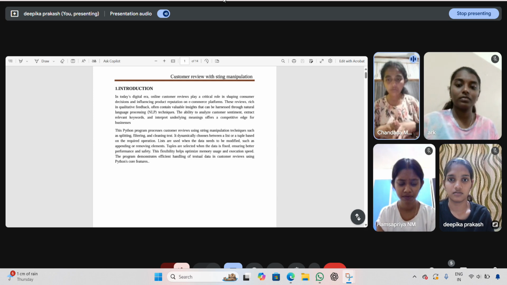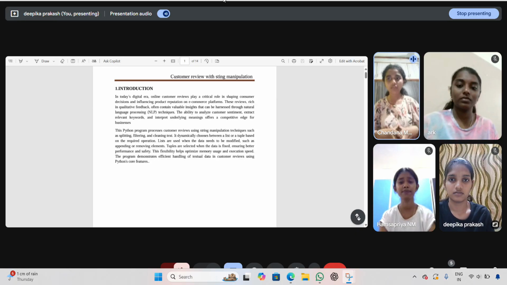The Python program shows how to process customer reviews by using string operations like splitting, filtering, and cleaning. Splitting means splitting text into words or sentences. Filtering means filtering out the unwanted parts like symbols and extra spaces. Cleaning means cleaning the text to make it easier and worthwhile.